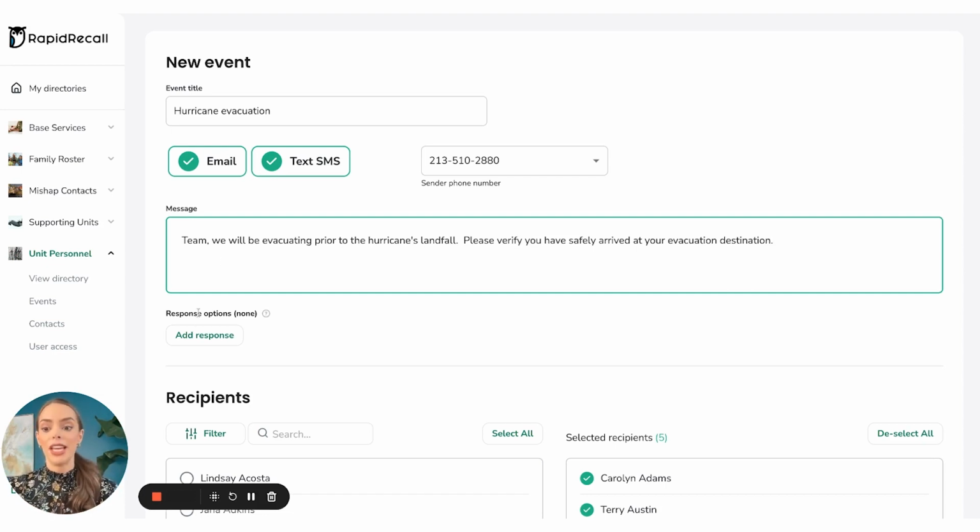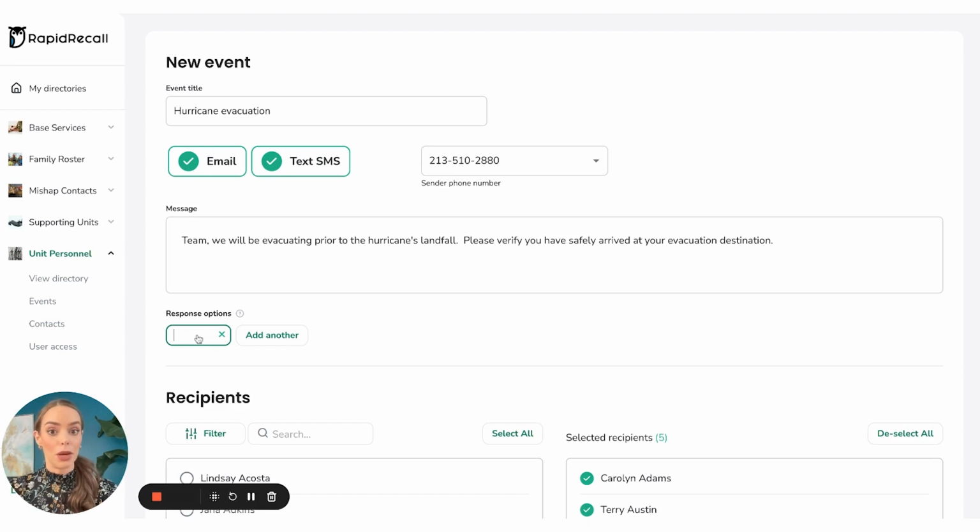So what I love is that you can actually add custom responses. So people don't need to type out an entire response. They can actually just tap on a response. So let's just go ahead and say one response option is "I'm safe." Another one is "In transit." And another one is "I need help." This way you know that they are communicating exactly what they need in that moment.